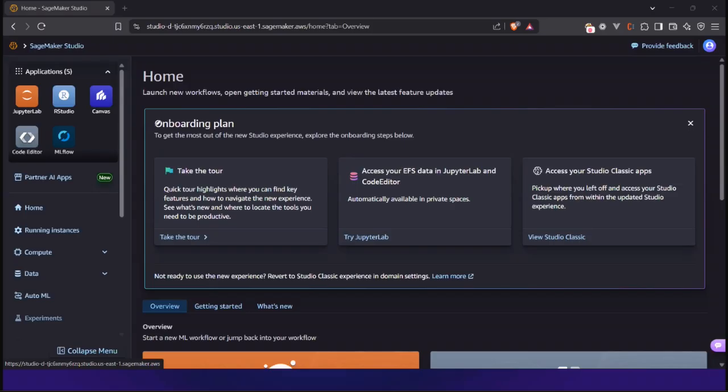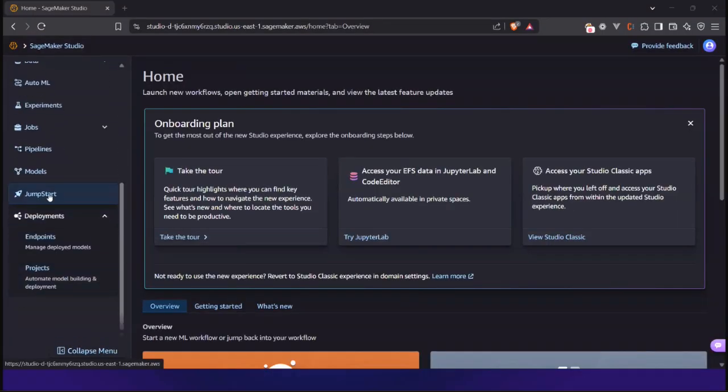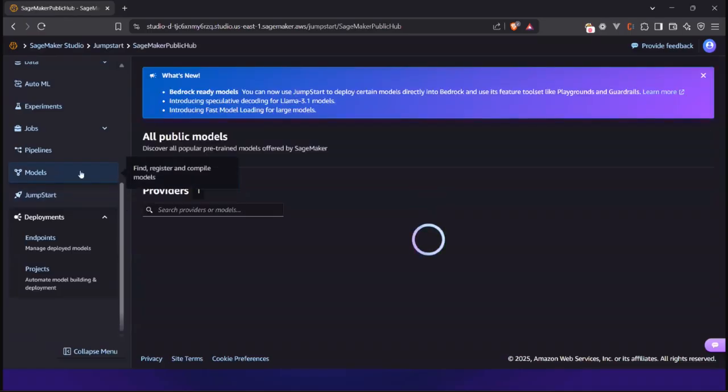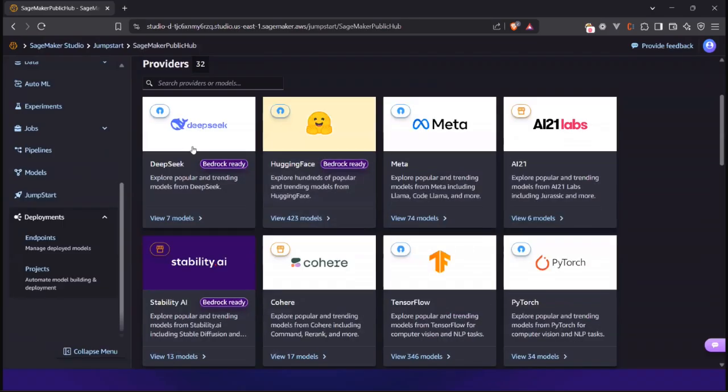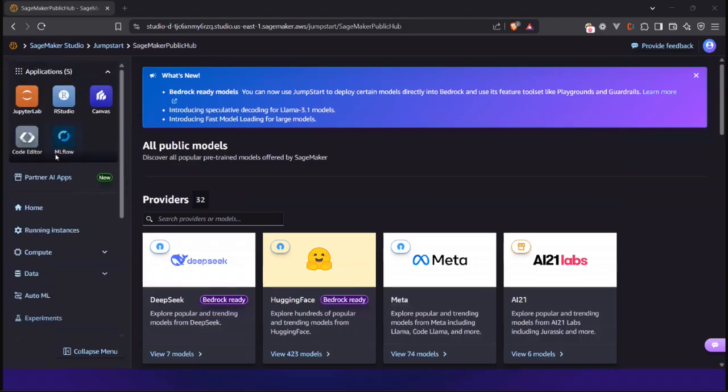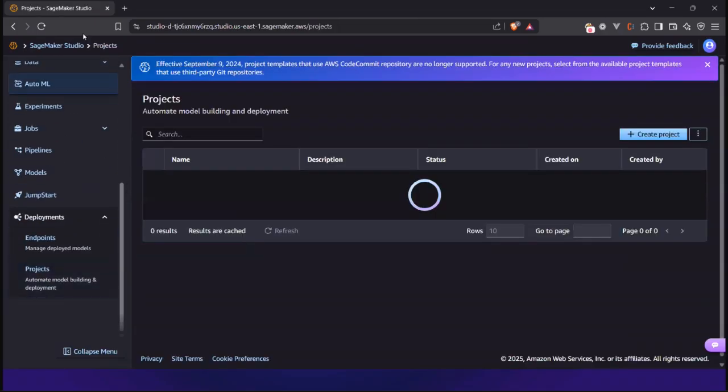Here, Amazon SageMaker Studio is a platform which is integrated with everything that an organization needs to build end-to-end ML pipelines. Are you interested to get started with, let's say, large language models or GenAI workflows, GenAI use cases? They have models, whether you want to use DeepSeek models or Meta-based Llama models. They got all the models for you, right? And here, let me quickly go to the projects.